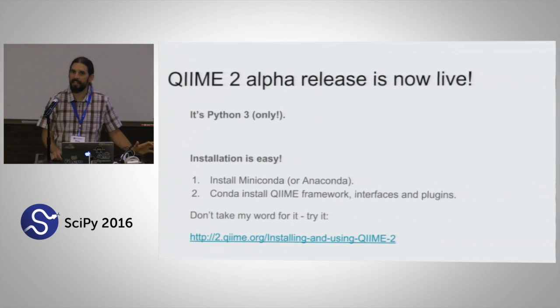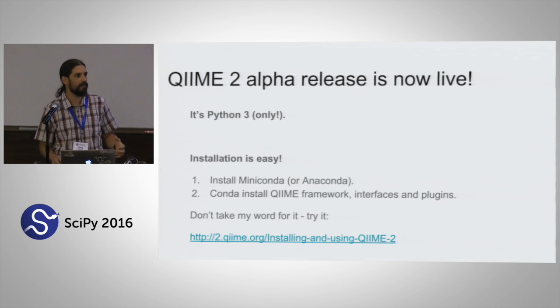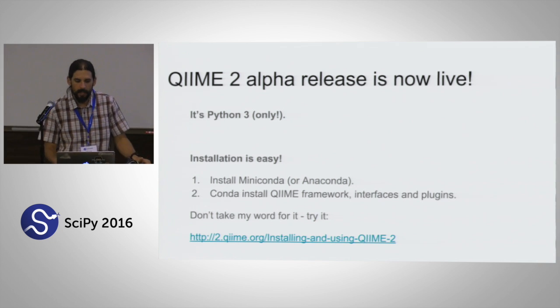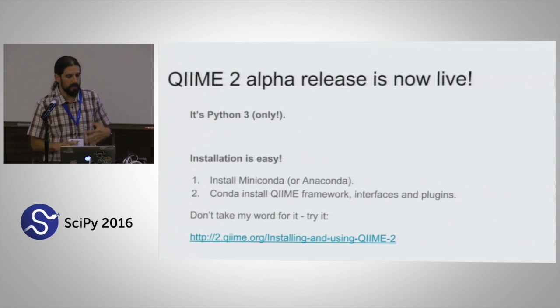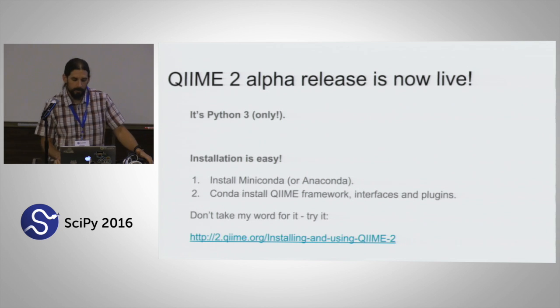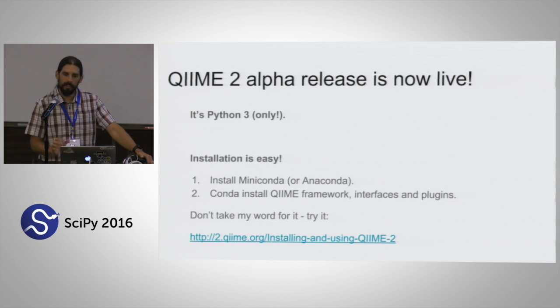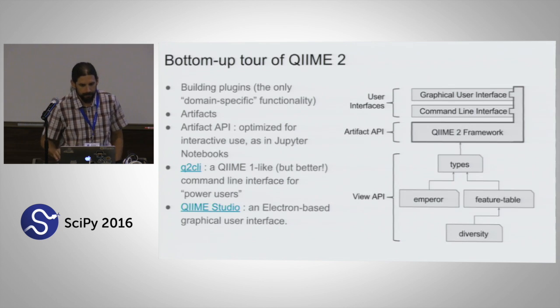As of last night, the QIIME 2 alpha release is live. This is a Python 3 package, and it is a complete rewrite of QIIME. For folks who may have used QIIME 1 in the past, one of the big changes here is that installation is really easy now. This is all based on Anaconda. And don't take it from me. Go ahead and try it. You can be up and running with this in a few minutes.